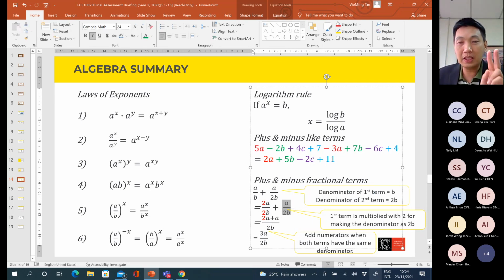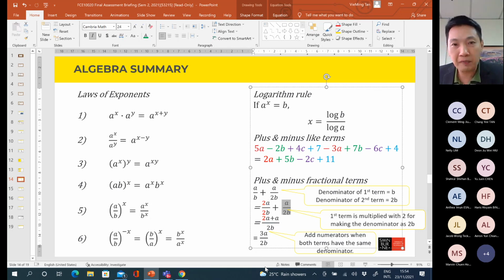So once the denominators for both terms are similar already, then we can combine the children. We can combine the children, becomes 2a plus a. Because these two terms, the numerators, have similar variable, similar terms, so we can apply this apple plus apple concept. So 2 apples plus 1 apple, 3 apples. So numerator is 3a. Denominator is 2b.